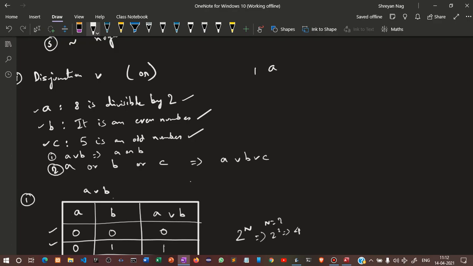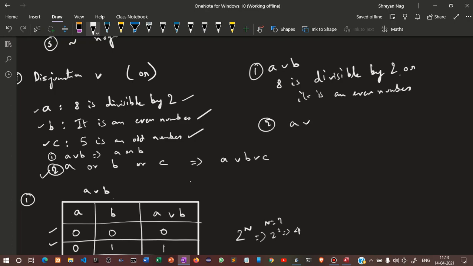Suppose for the first part, A V B, that is A disjunction B. So A or B, you will write: 8 is divisible by 2, or it is an even number. Done. Now for the second part, that is A V B V C. So A disjunction B disjunction C.